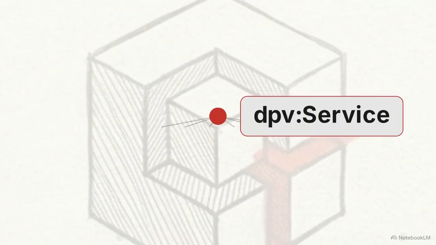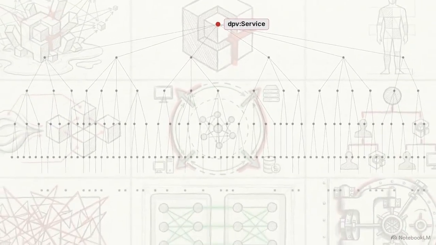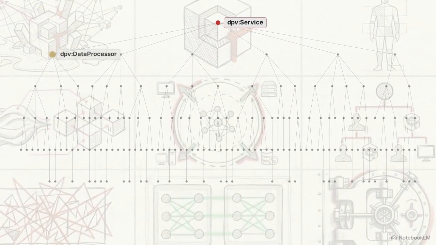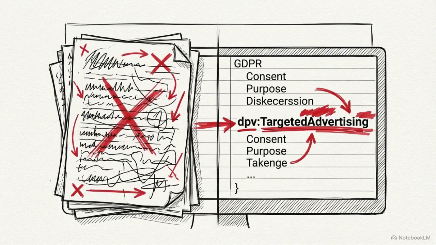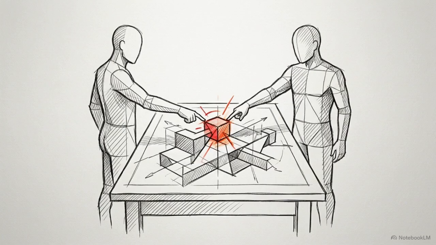Scaling up from a single nested process reveals the architecture of a comprehensive enterprise compliance graph. Tracing this taxonomy's depth, a path drops from a generic data processor down to a specific national authority, while another tracks a commercial purpose down to DPV targeted advertising. These granular taxonomies replace the vague text of a privacy policy with absolute, queryable, machine-readable definitions. This comprehensive mapping allows legal compliance teams and back-end engineering teams to finally communicate using the exact same structural language.